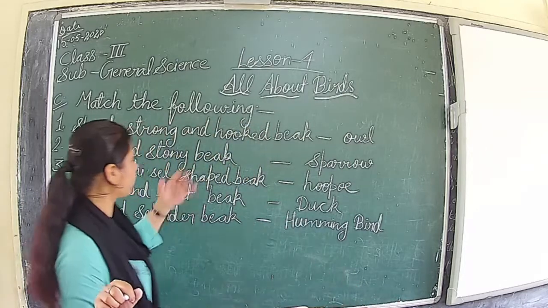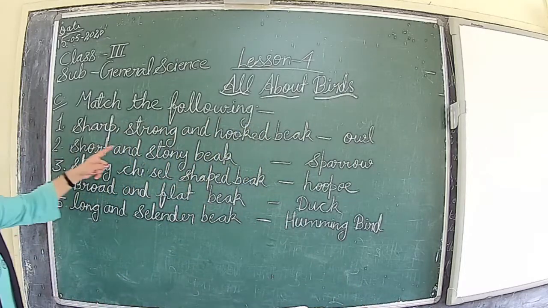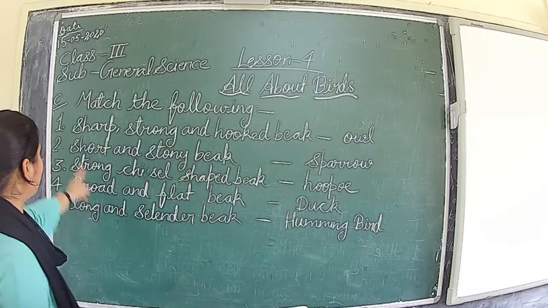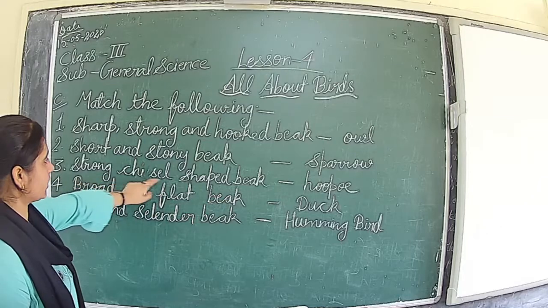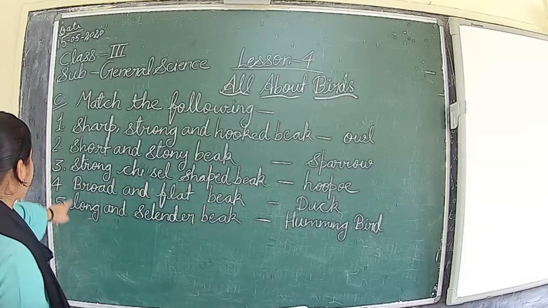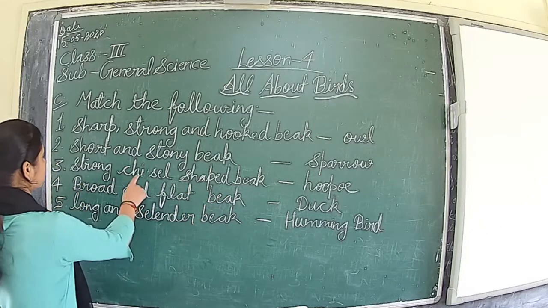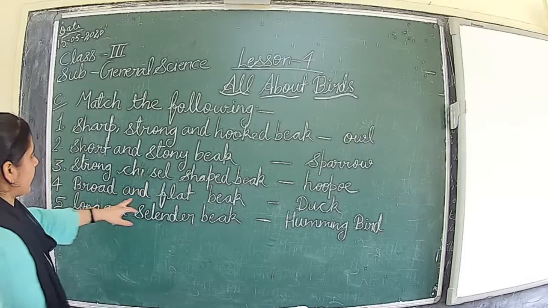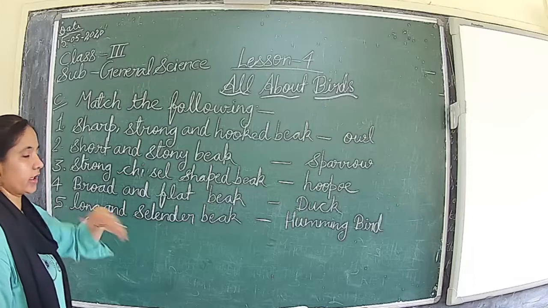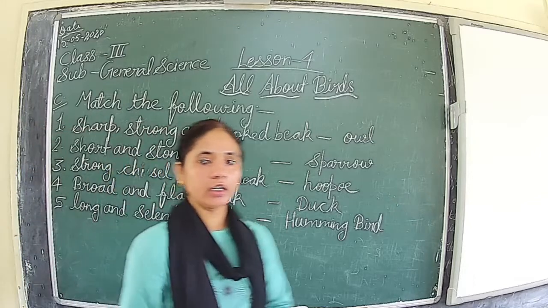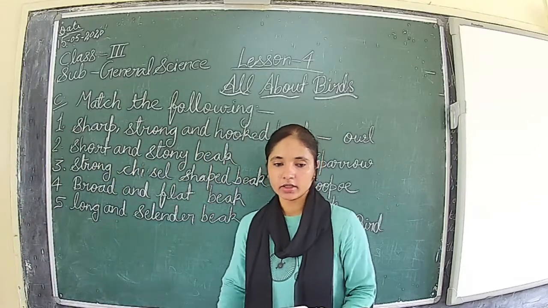Okay, so this is the match. Short, strong, and hooked beak is found in the owl. Short and stony beak, sparrow. Strong, sickle-shaped beak is the hoopoe. Then broad and flat beak is found in the duck. Then long and cylinder beak is found in the hummingbird.